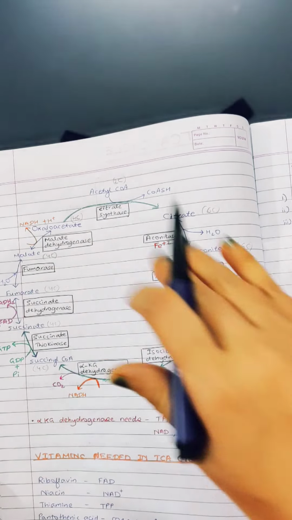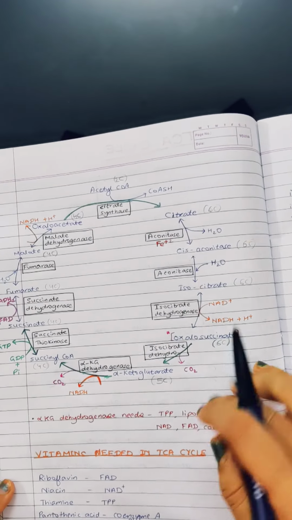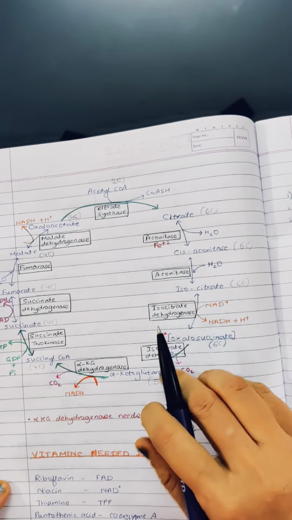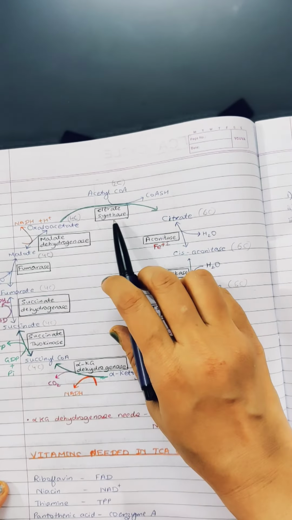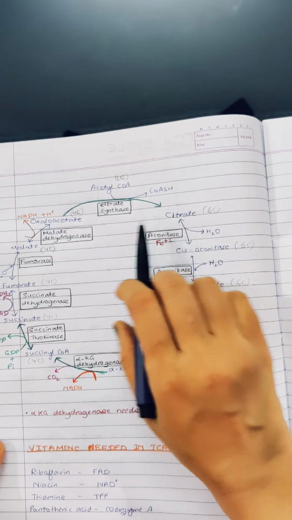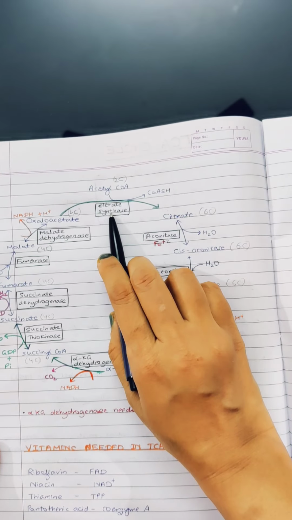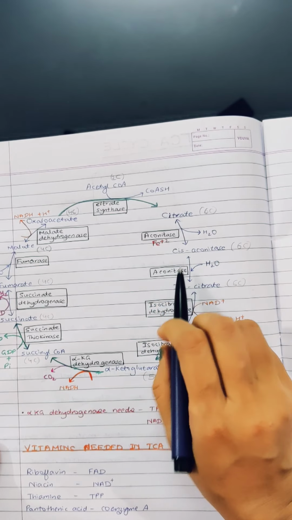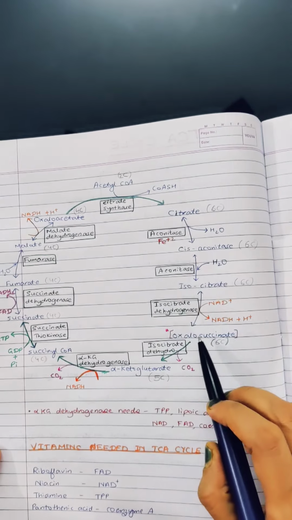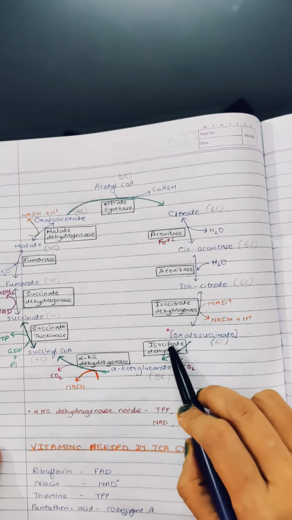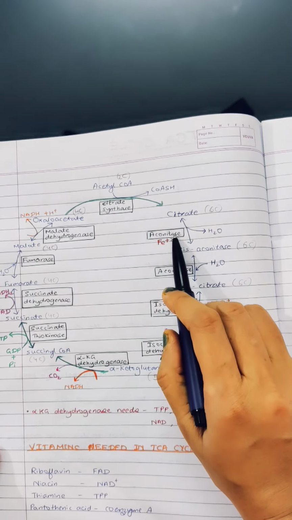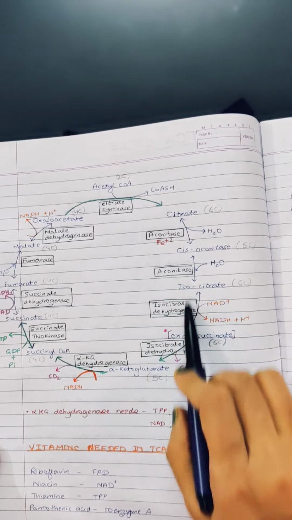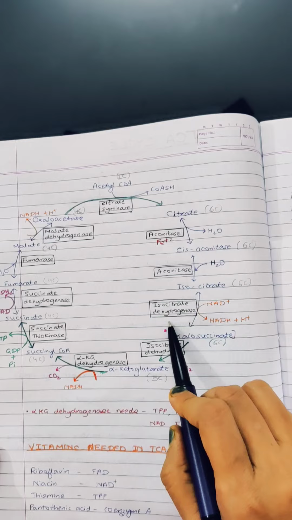Another point I want to share with this cycle is how to remember the enzymes. All the enzymes we can see are related to the substrate. That is, citrate is formed, so citrate synthase. This is only a different name as compared to the various substrates involved here. Aconitase, then isocitrate to isocitrate dehydrogenase. First step is citrate synthase, aconitase, isocitrate dehydrogenase, isocitrate dehydrogenase. So 5 enzymes are covered, 2 are repeated twice.